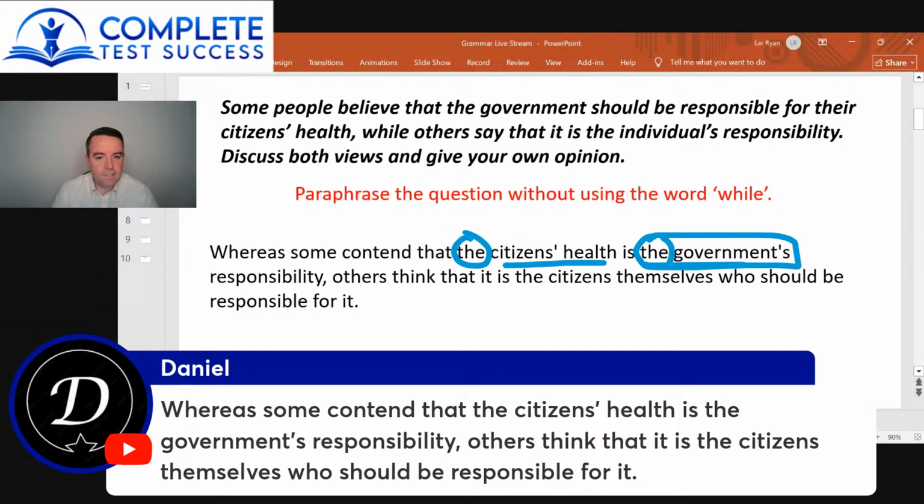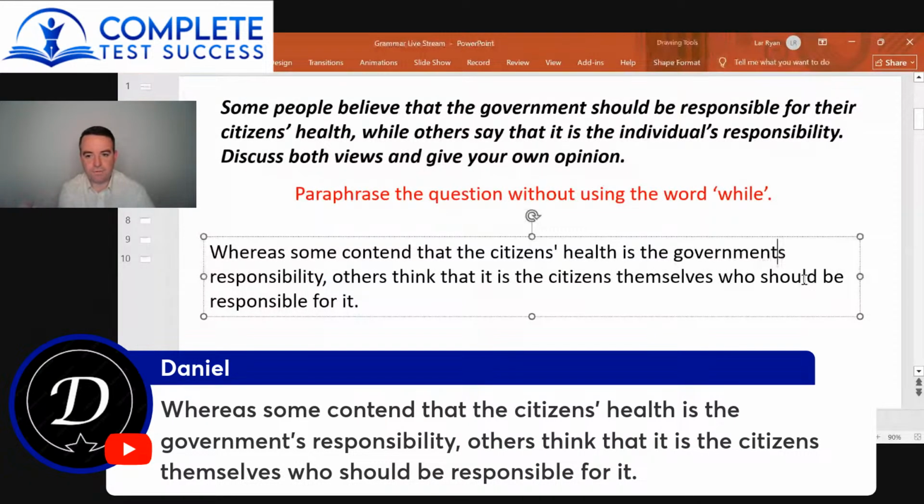So what we can do is we can make government plural. That would be acceptable. So if we make government plural, we're talking about governments from all the different countries. Okay, so we can do that. So we can say it is government's responsibility. So every country has their own government. We're talking about all of those different governments. Or we can say a government, and we're just talking about not a particular one, just one of them, whichever one.